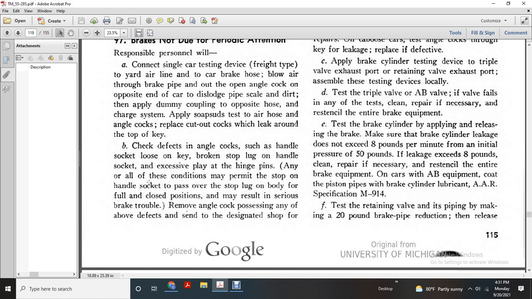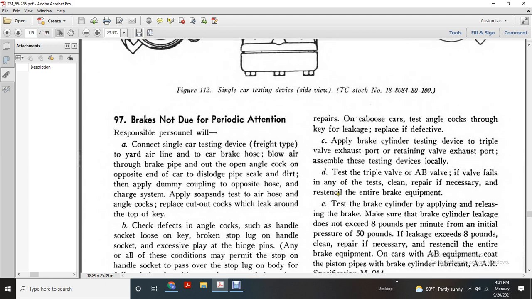2B. Check for defects. Angle cocks: shifting handle slack, loose key, broken stop lug, handle slack, excessive play in the hinge pin. Any of these conditions may permit the handle socket to pass over the stop lug on the body in the fully closed position, which may result in brake trouble. Remove any angle cock possessing any of these defects and send to the designated shop for repairs. On caboose cars, test the angle cock key for leakage.